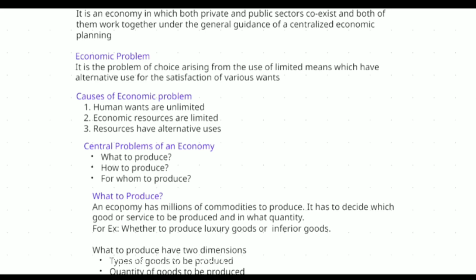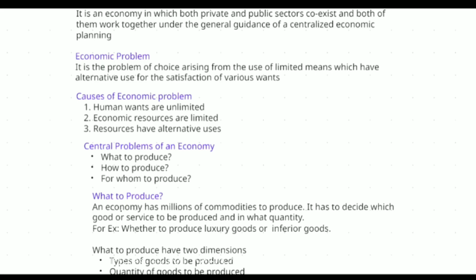That is the major problem of an economy. Due to the unlimited wants of humans, all the problems arise in the economy. So that is what is given here. It is a problem of choice arising from the use of limited means which have alternative uses for the satisfaction of various wants.